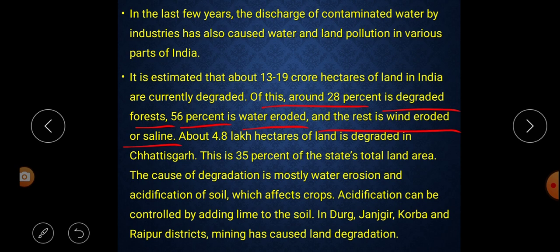So in this sentence, it says that according to the estimate, 13 to 19 crore hectares of Indian land are currently degraded. Out of that, listen carefully, 28% is degraded forest. That means 28% of forest is degraded. Next, 56% is water eroded. That means 56% of the land is eroded or washed away by water. Next, the rest is eroded or removed by the wind.